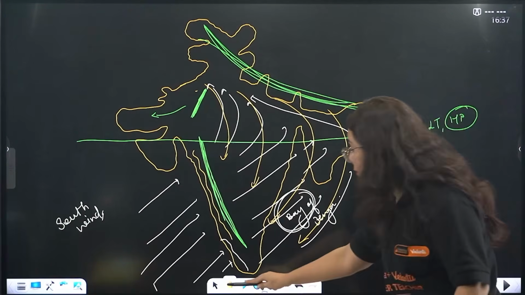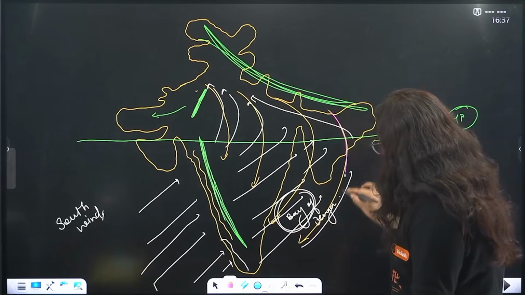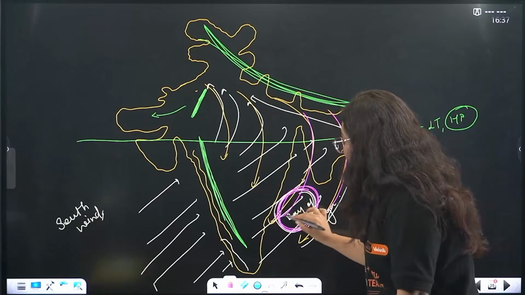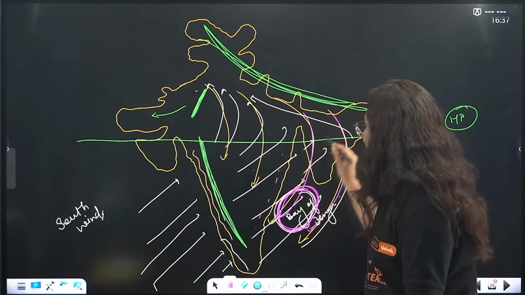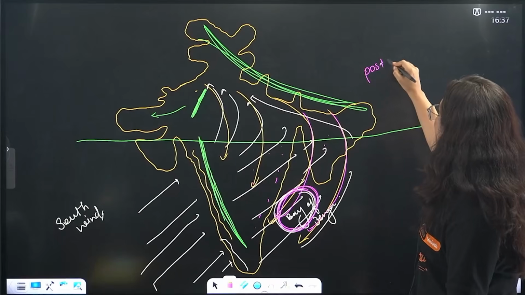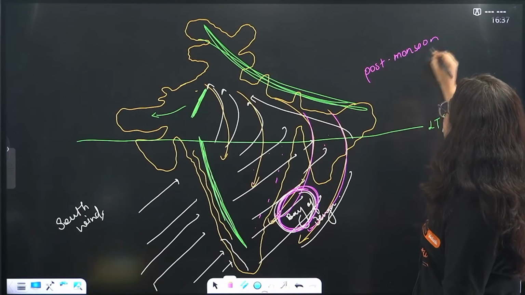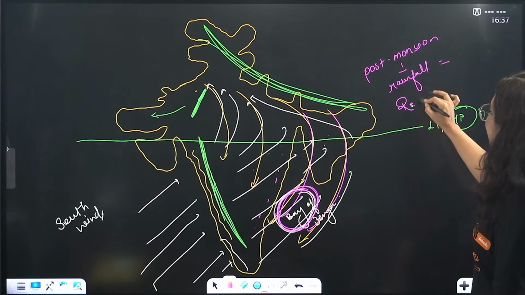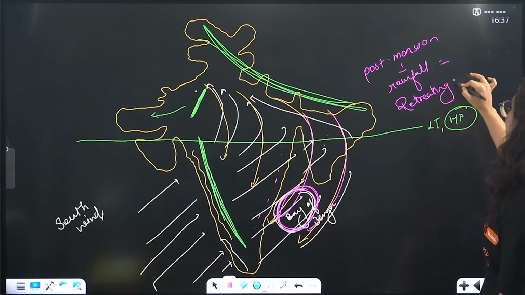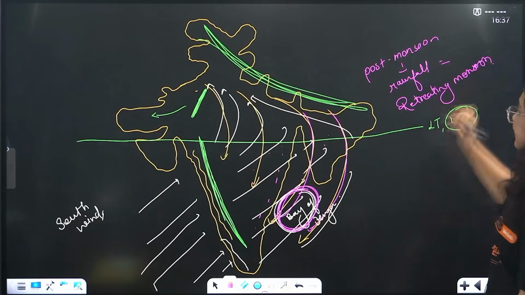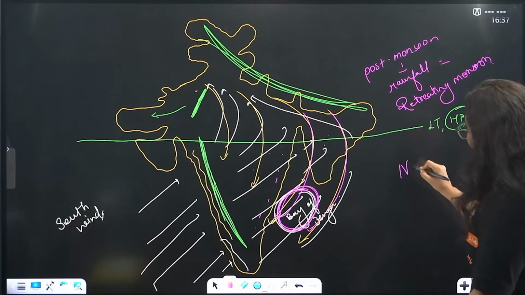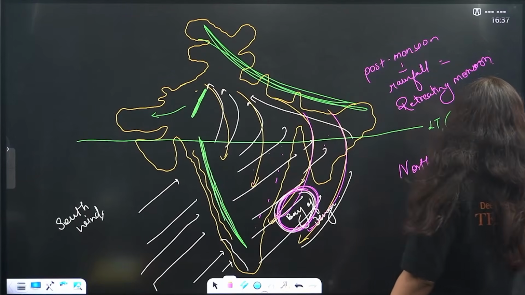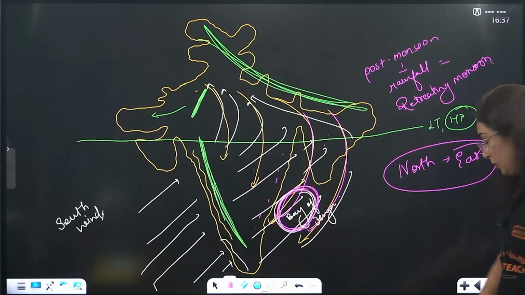When the winds are moving back, beta, what happens? These winds which are moving back will take the moisture from here, and then in some parts of India, what will happen, beta? Post monsoon also there will be rainfall, which is known as retreating monsoon. This retreating monsoon is happening from the winds that are coming from north as well as this direction, that is east, and hence it is known as northeast monsoon.